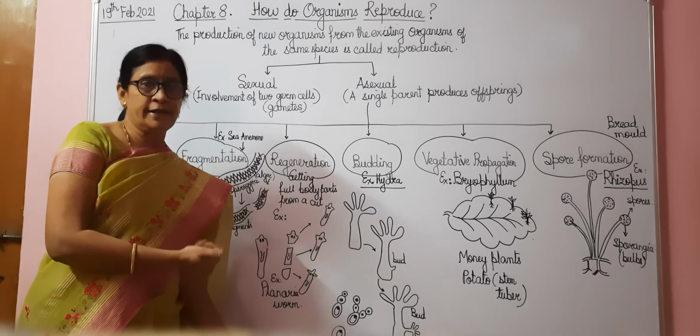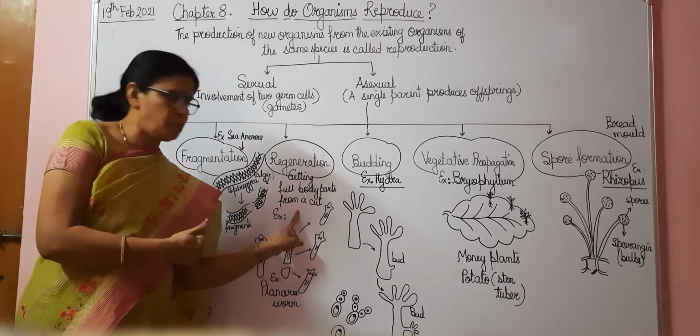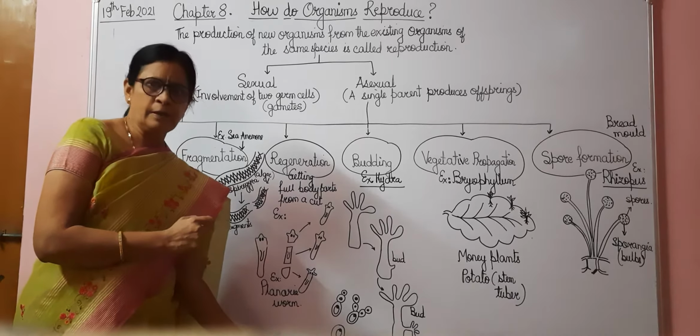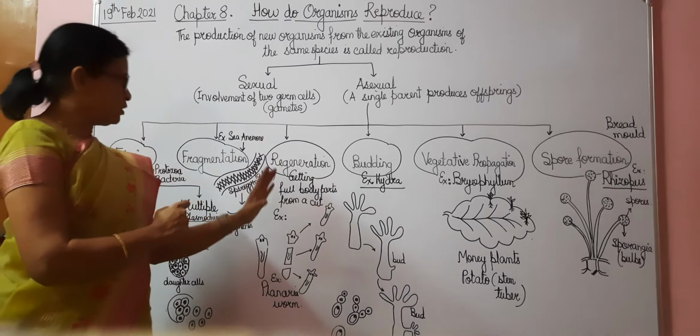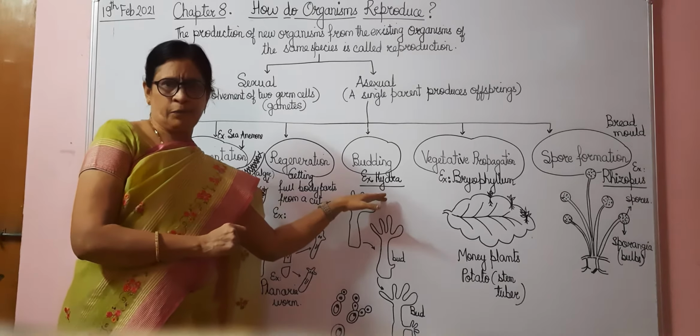So this method is called what? Regeneration, meaning getting the full body parts from a cut. Remember, the example is what? A planaria worm. Okay. Now the next type of asexual reproduction is budding.